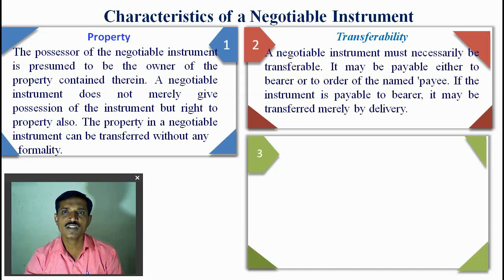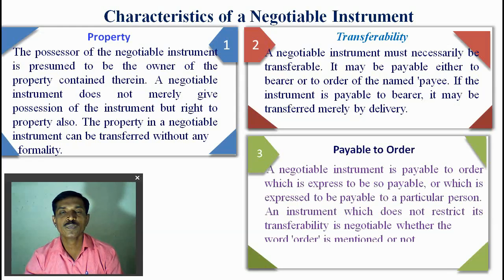The next is transferability. A negotiable instrument must necessarily be transferable from one person to another person. It may be payable either to bearer or to the order of the named payee, so it is a transfer from the drawer to the payee. If the instrument is payable to bearer, it may be transferred merely by delivery. So some negotiable instruments transfer the ownership through delivery and through endorsement.